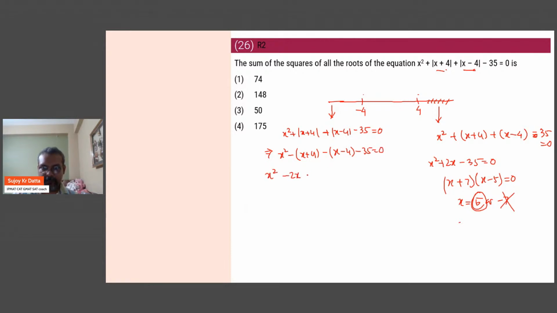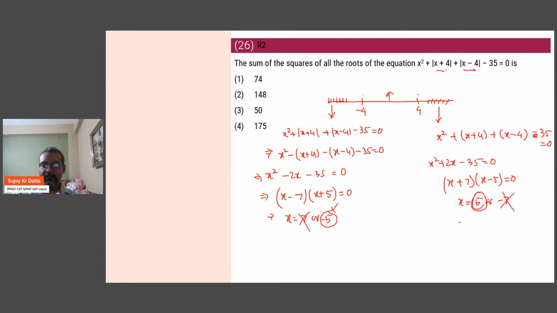The 4s will again cancel. Now this time the equation will change to x minus 7, x plus 5. So you will get x equal to 7 or -5. Again 7 is not possible because you are looking less than -4. So -5 satisfies.